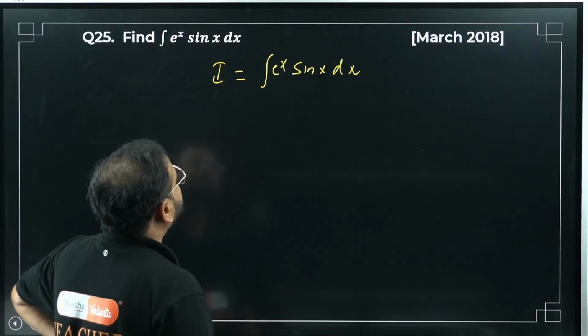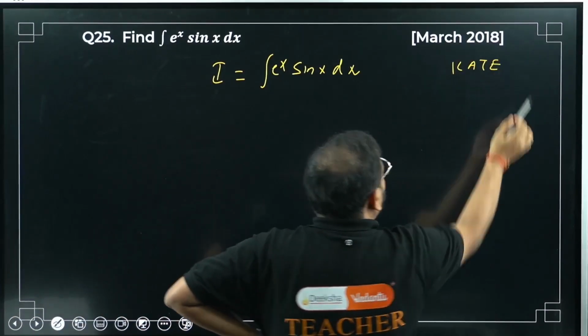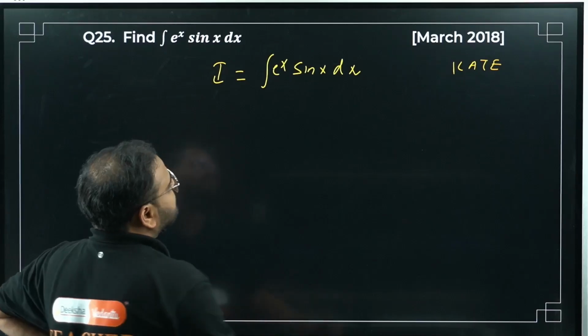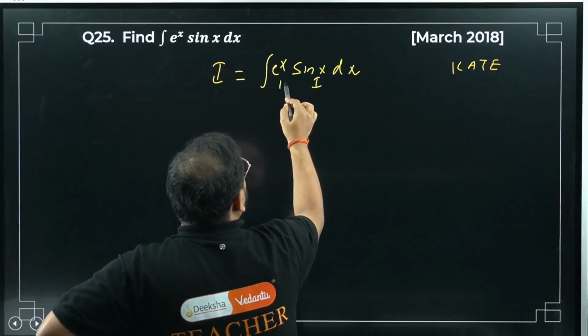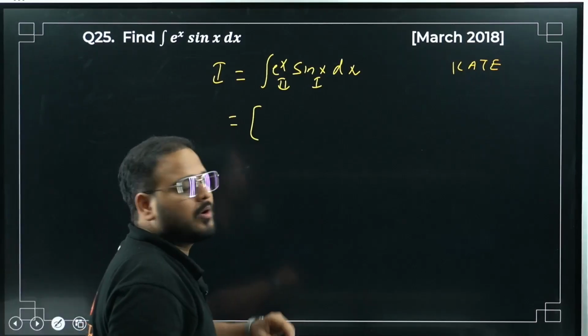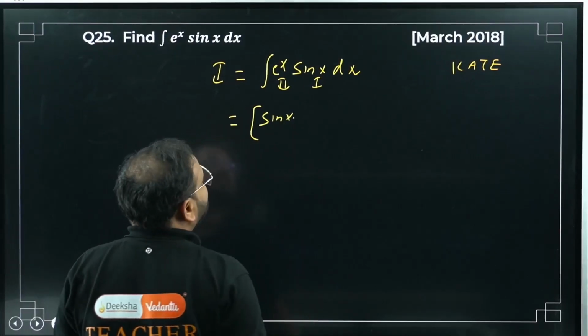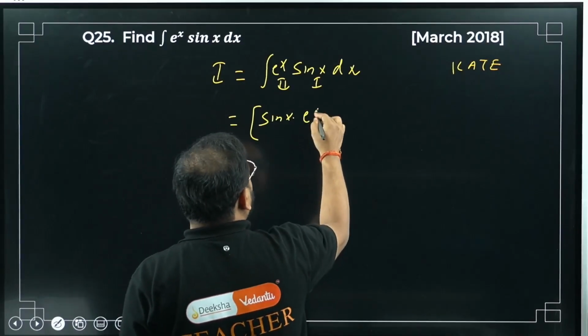Please check. So we have to apply by parts. Exponential function comes last. This is part 1, this is part 2. First time, what are we going to do? Keep sin x as it is. Integrate e power x, so it will remain as it is.